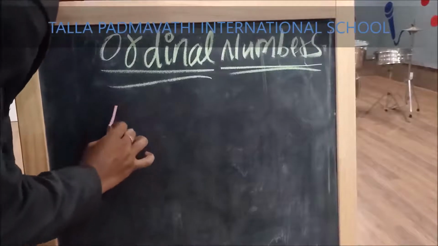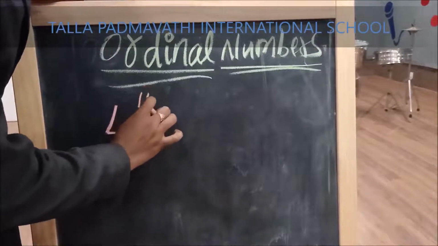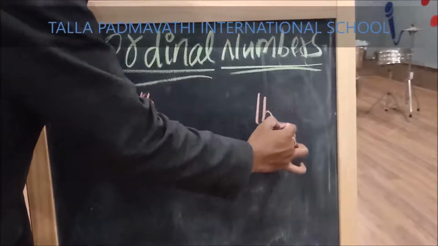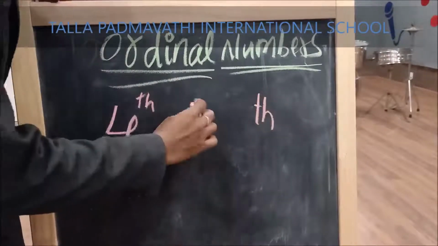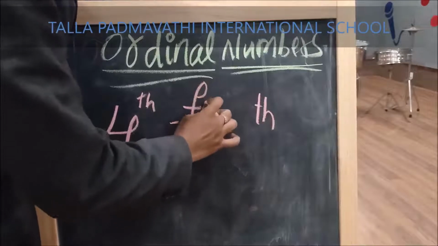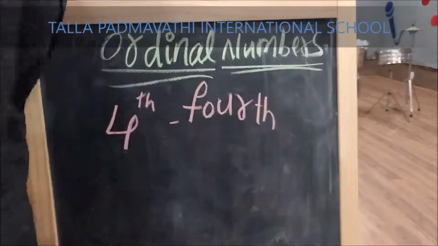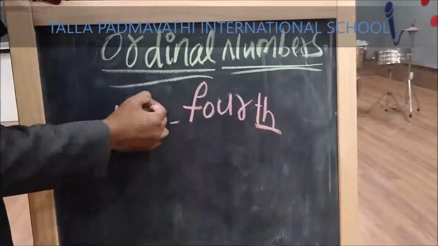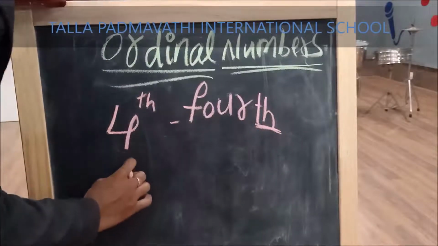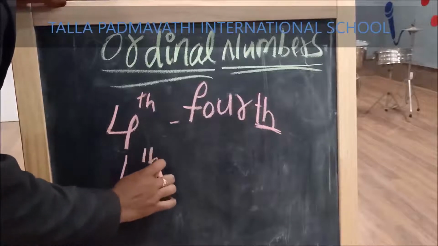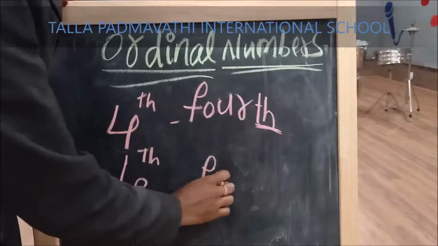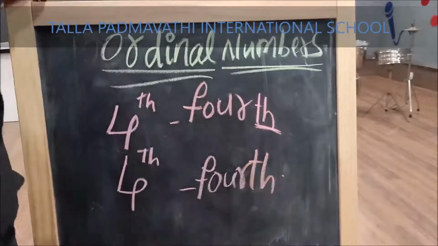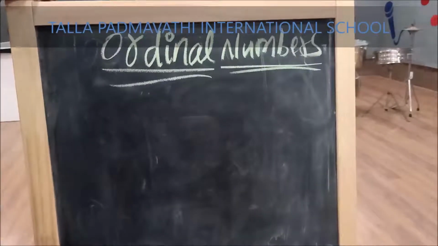Fourth. 4 TH. So definitely in the end of the spelling we'll get TH. Yes. Let us see the spelling. FOURTH. Fourth. Last 2 digits are written on the top of the number, which makes it ordinal numbers. FOURTH. Fourth.